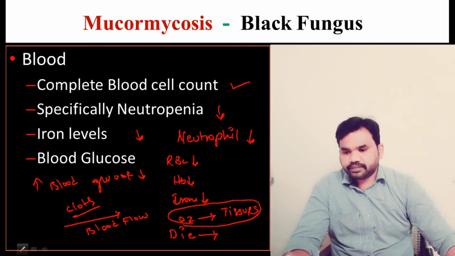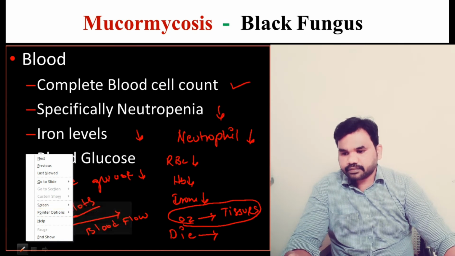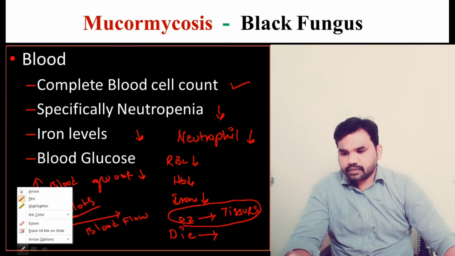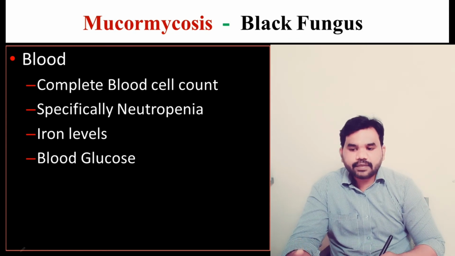Oxygen is, see here, I will show you. See, in the corona patients, what is happening? Corona patients can't breathe properly. Their breathing capacity has decreased.